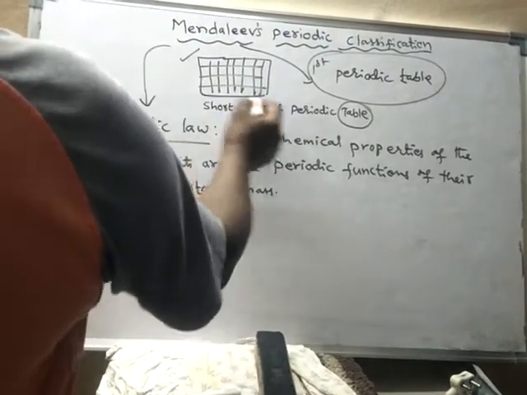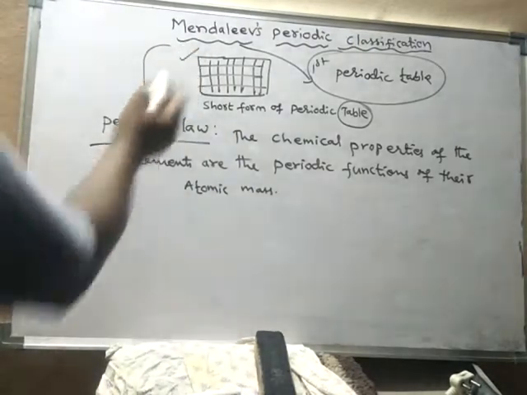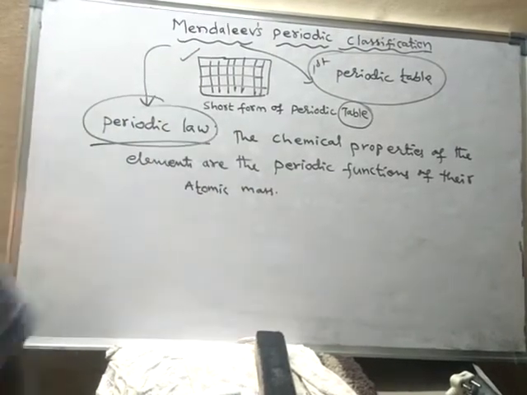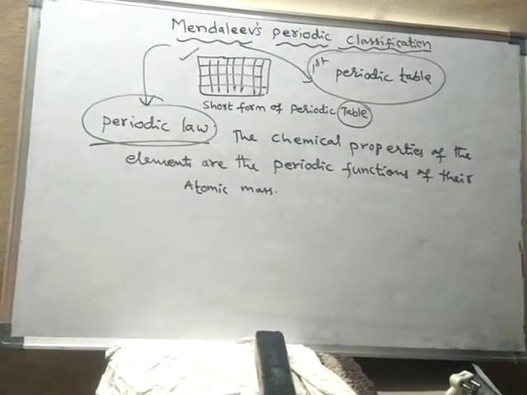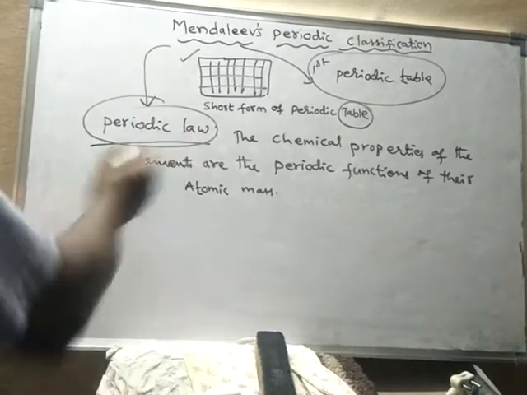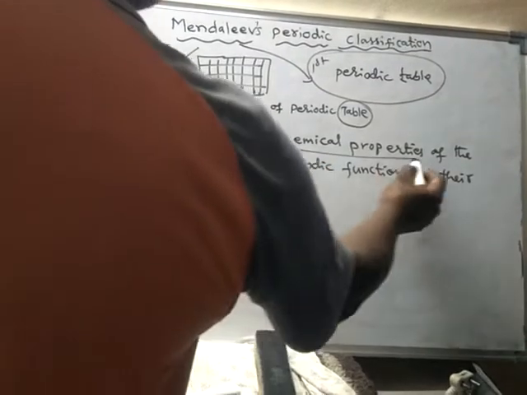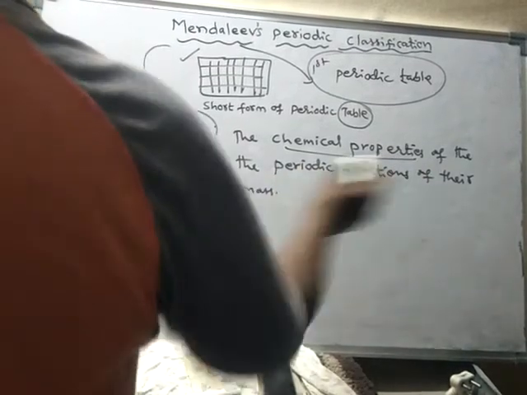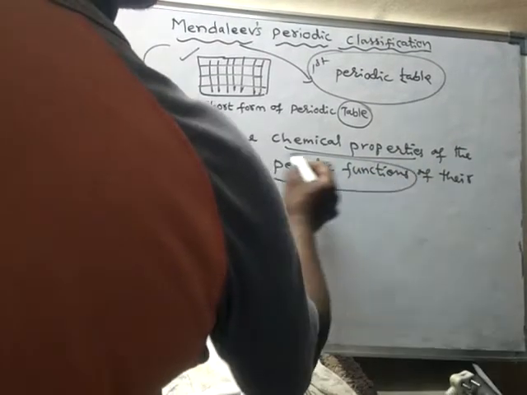To construct a periodic table, Mendeleev followed the periodic law. This periodic law says that the properties of the elements are periodic functions.